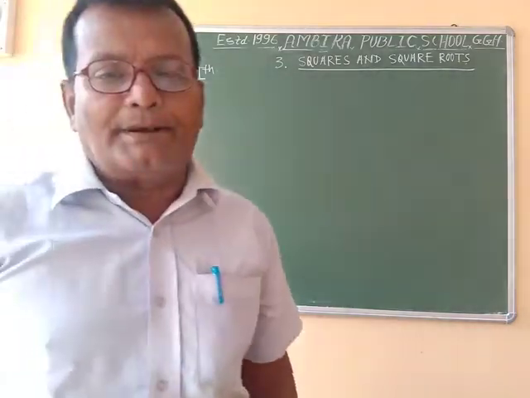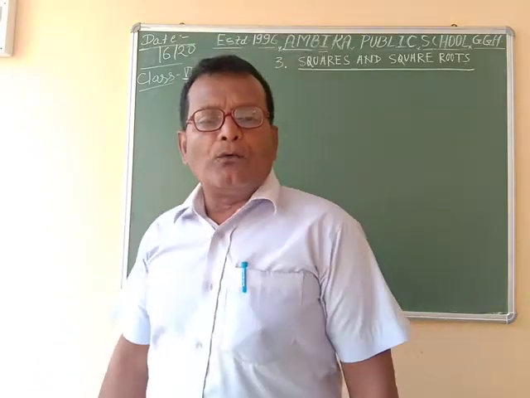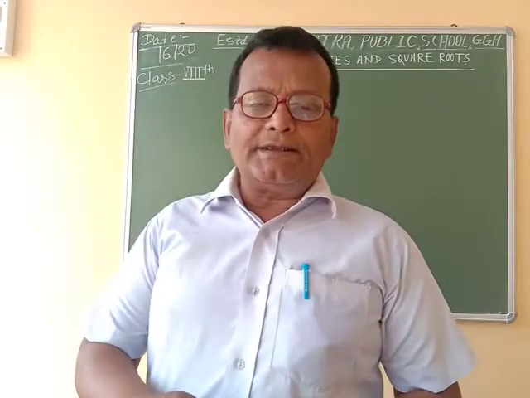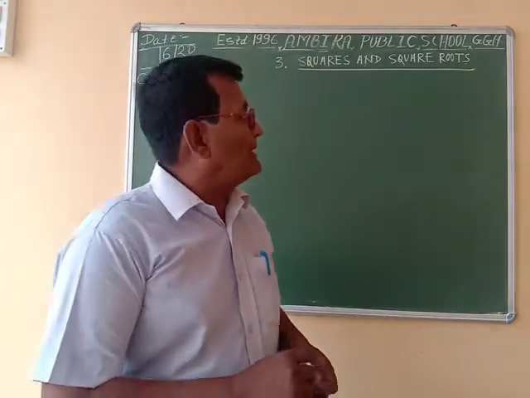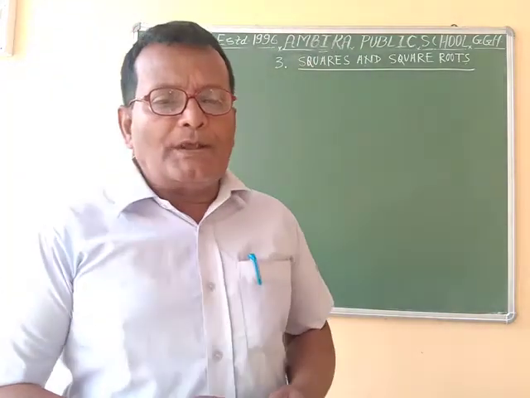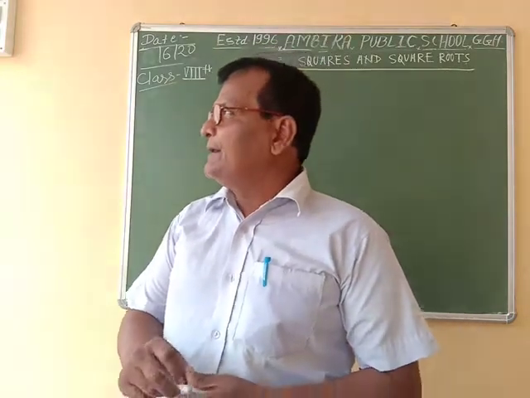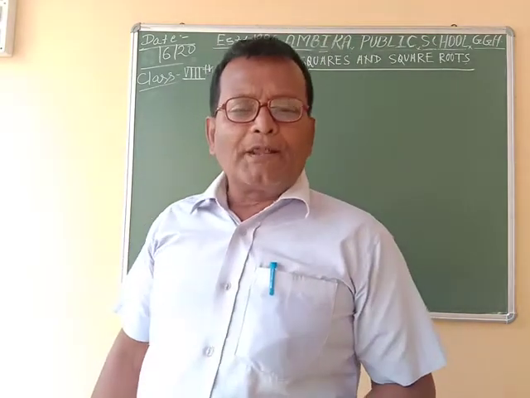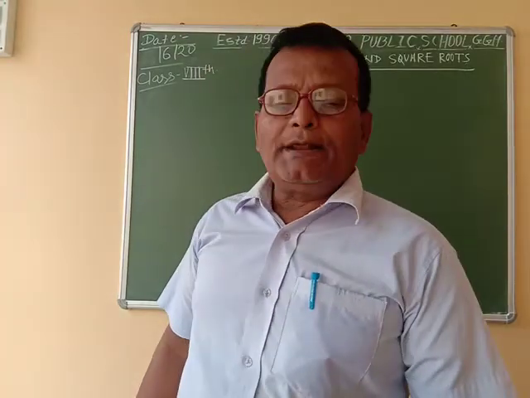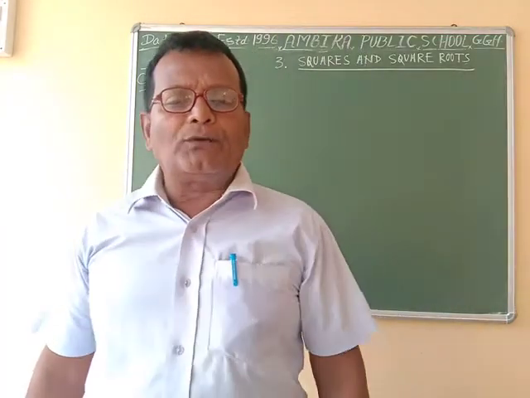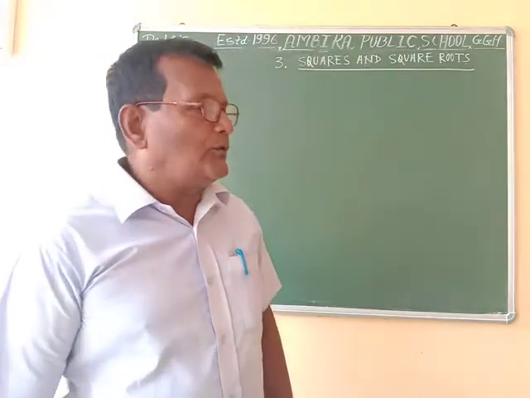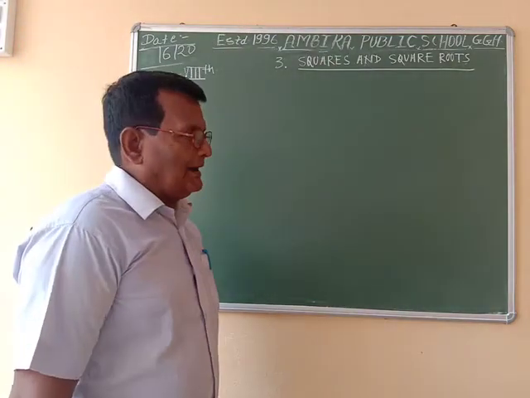Perfect square number, for example 1, 4, 9, 64, 121 etc. are perfect square numbers because 1 is equal to 1 into 1, 4 is equal to 2 square, 9 is equal to 3 square, 64 is equal to 8 square, and 121 is equal to 11 square.